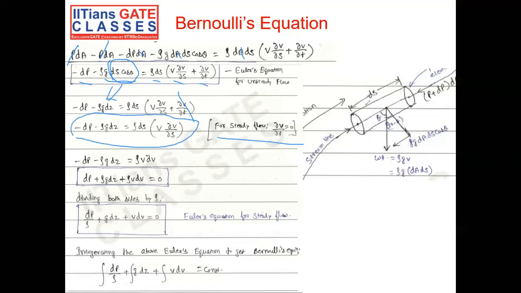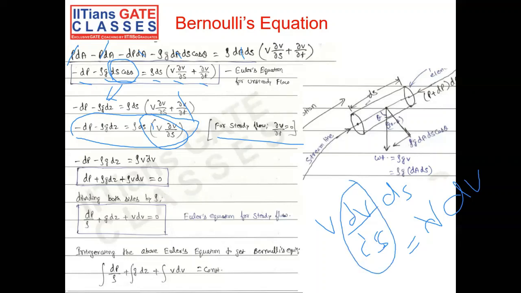One more small mathematical workout: here v dou v by dou s times ds is nothing but v dv. Dou v by dou s is the slope, the rate of change of velocity with respect to the coordinate s, and times some small change ds it gives you the change in velocity, dv.